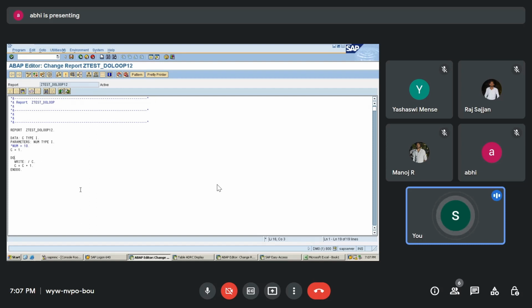Can anyone tell me what will happen if I don't mention how many times I want to execute the loop?